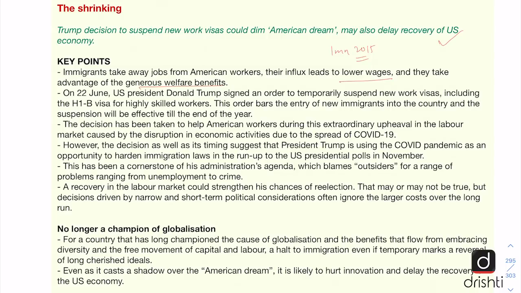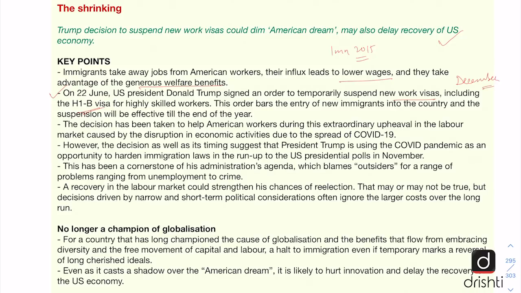Also, India is a big recipient of remittances from the Indian American group. So the editorial says that on 22nd of June, President Trump has signed an executive order which suspends new work visas, including the H-1B visa for highly skilled workers, and this will be effective till end of December.